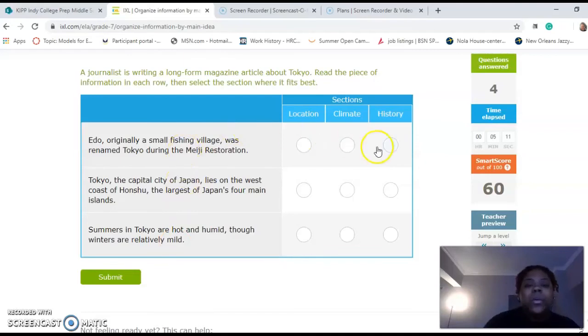So we know that the first one deals with history, and the key words that most help me identify that are originally and then renamed. The second one deals with location. It tells us it's the capital city, lies on the west coast, and is the largest of 4 main islands. And then the only other option we have is climate, keywords hot, humid, summers, winters.